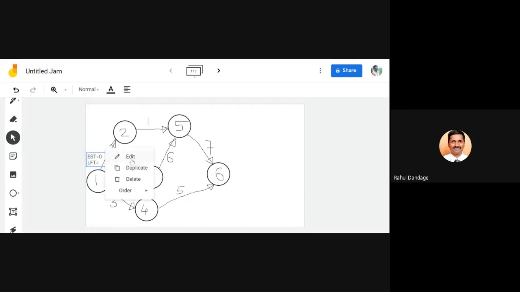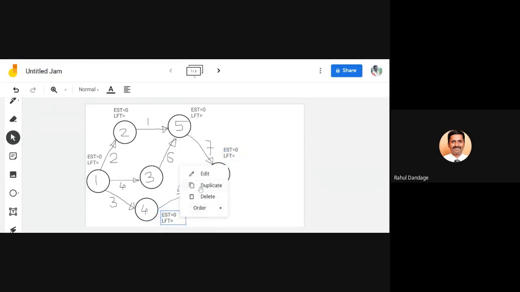I will just go on duplicating this for all. At every event I will require this. So parallel you can calculate so that we can cross check. I'm using this Jamboard, so I may need some more time. Manually you can do it faster than me.